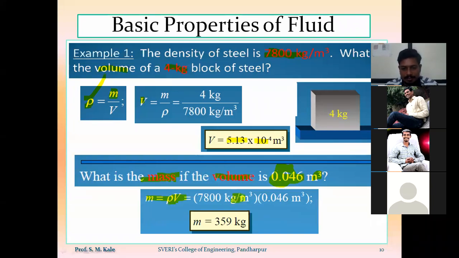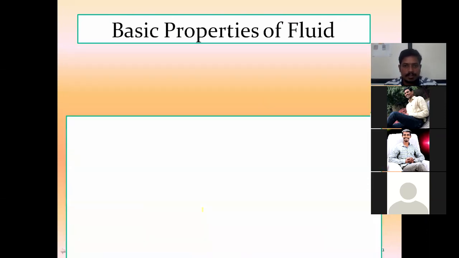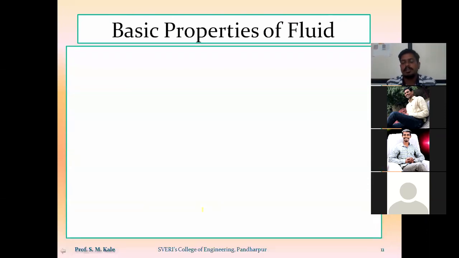As the units are the same, kg per meter cube and meter cube, that means in SI unit, so automatically I will get the value of mass of that fluid. So mass of the fluid will be equal to 359 kg. Such type of problem may be asked based on the property called mass density, weight density, and specific gravity. Now, the next basic property is called viscosity.